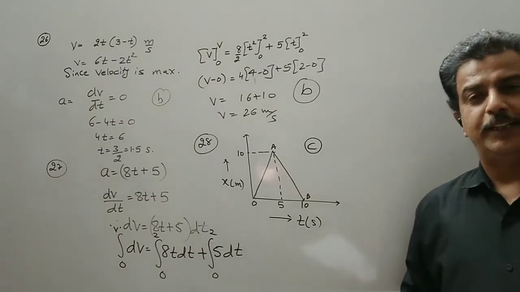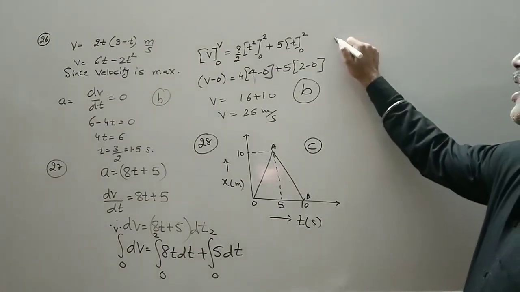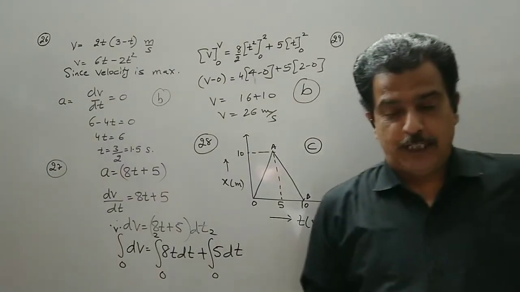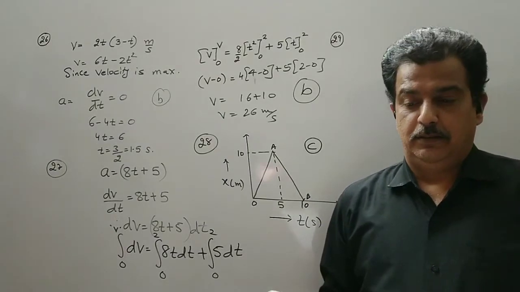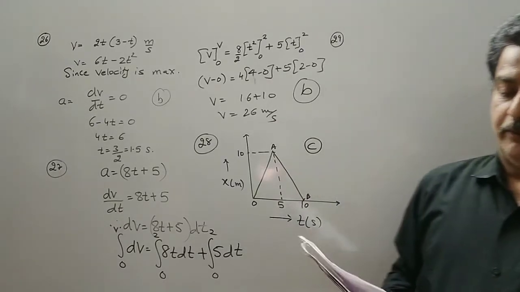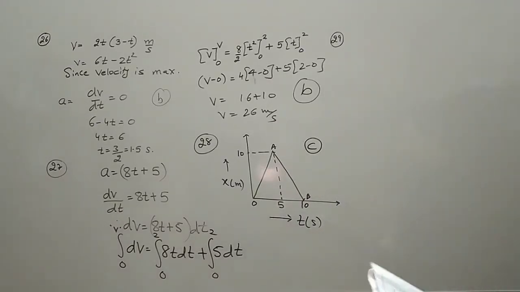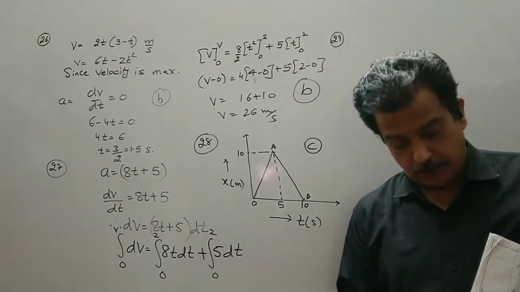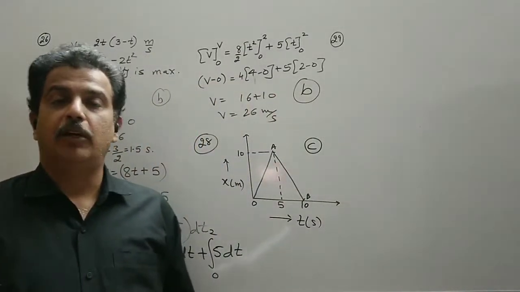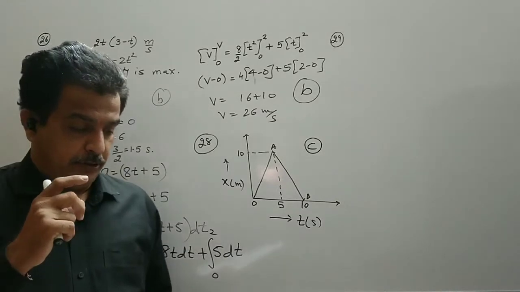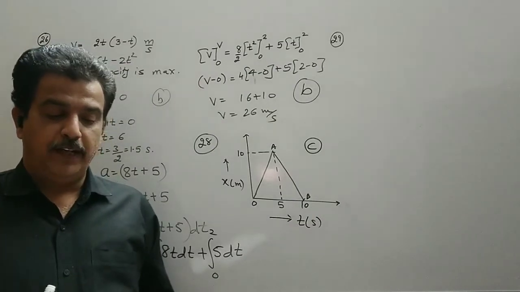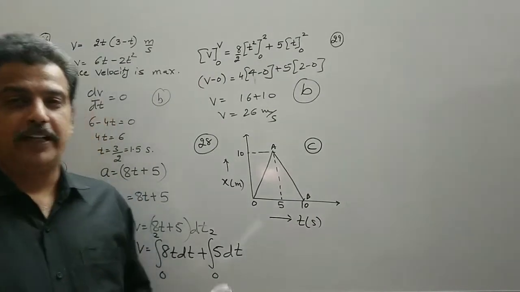Then MCQ number 29, which is again very conceptual. An object is moving in the negative direction with a negative acceleration. So the body is moving in the negative direction and the acceleration is also negative. Which velocity-time graph with constant acceleration represents the above situation? So out of the four graphs, all of which are VT graphs, we have to find out which graph represents the correct motion: a body moving in the negative direction with negative acceleration.